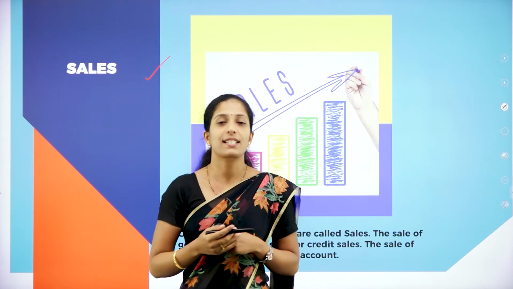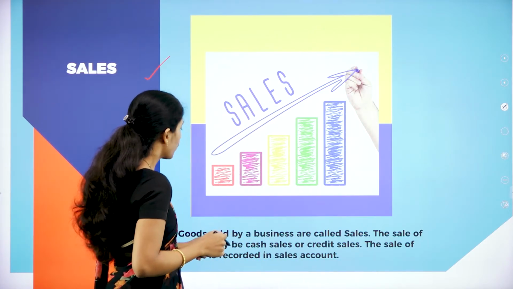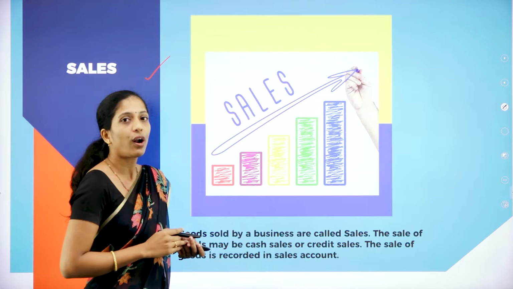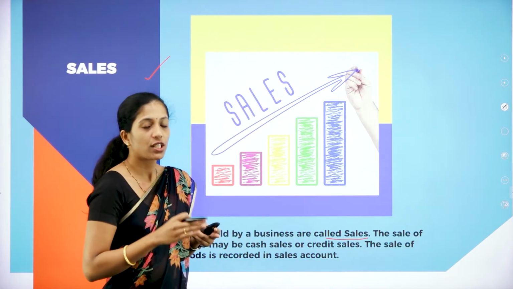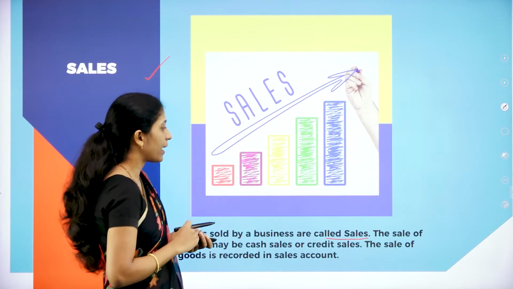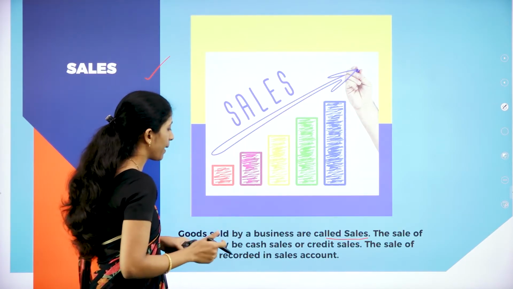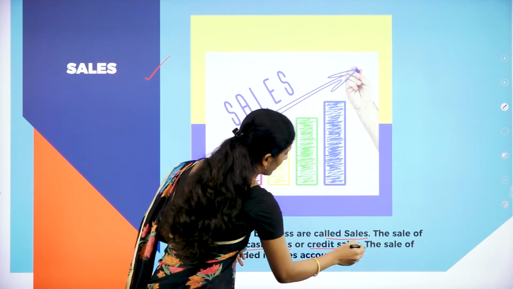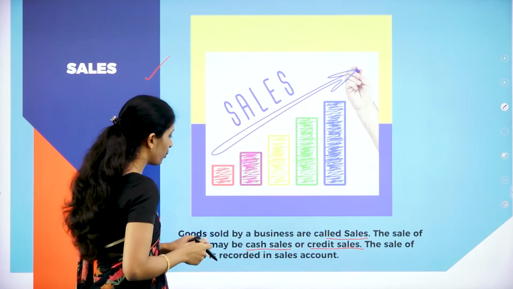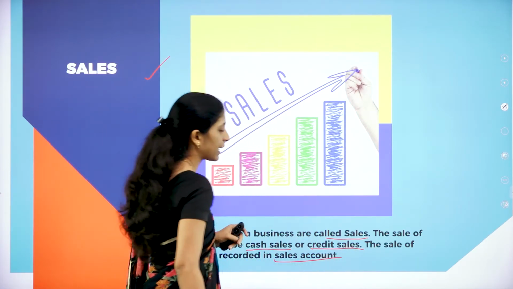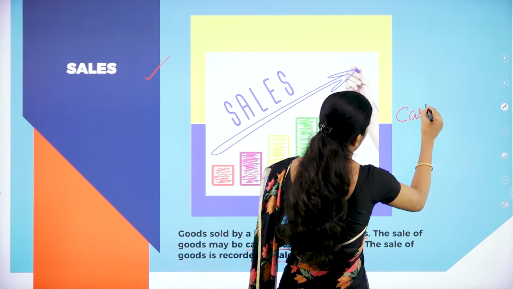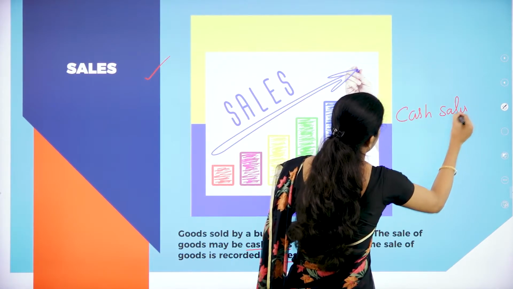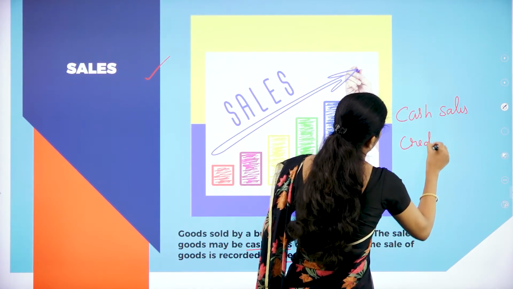Now let us see what this sales is all about. Goods sold by the business are called as sales. So the goods which are sold by the business are called as sales. The sale of the goods may be cash sales or credit sales. The sale of goods is recorded in the sales account. Now here also there are two types of sales. One is cash sales and the other one is credit sales.